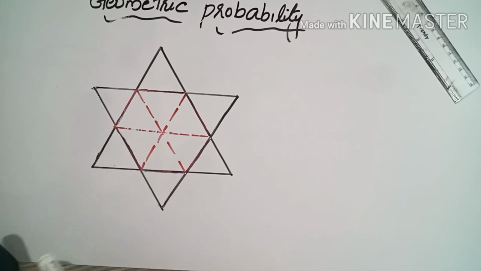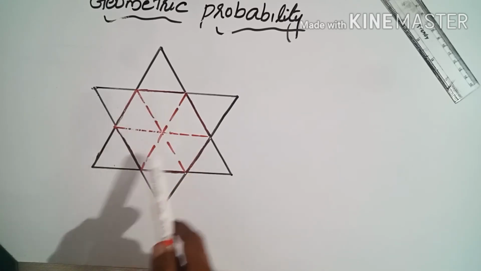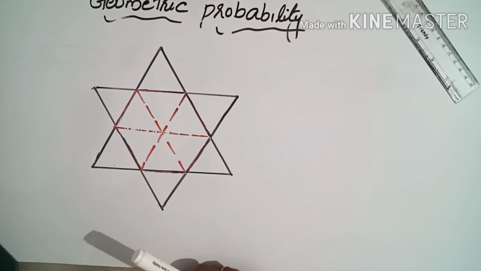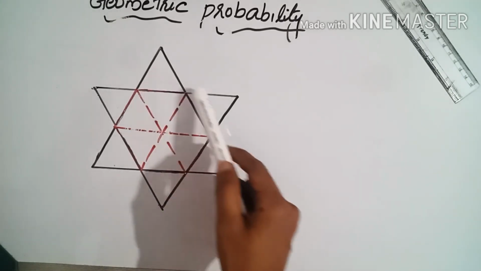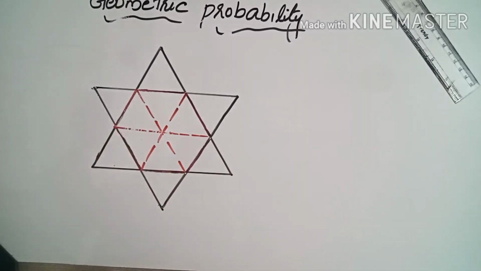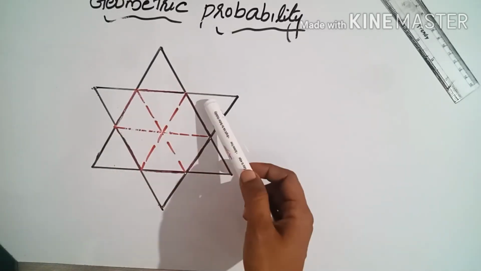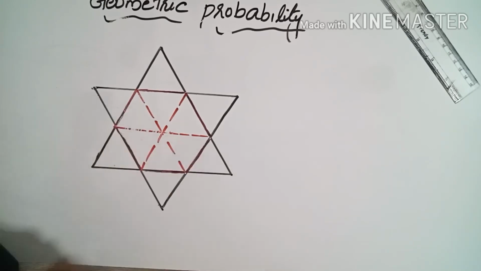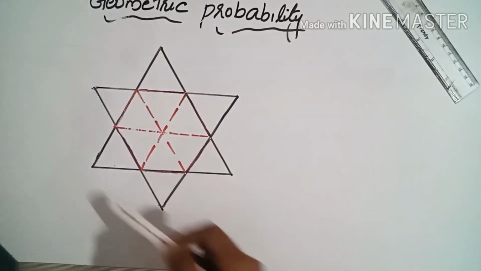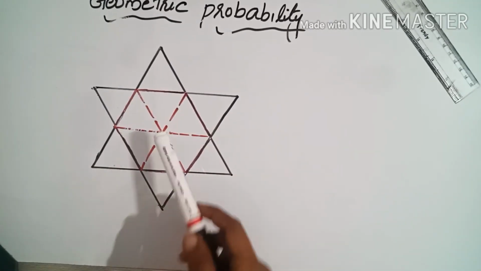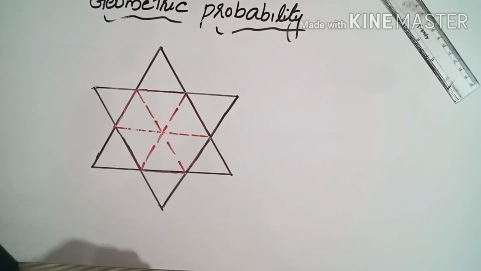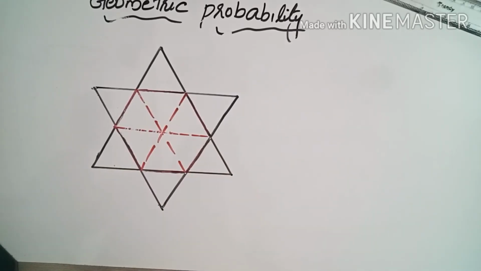If a regular hexagon is divided using diagonals, then those 6 triangles will be equilateral triangles. And these outer portions are also equilateral triangles, 1 2 3 4 5 6. So total 6 equilateral triangles outside and 6 equilateral triangles inside. Now all are the same area.